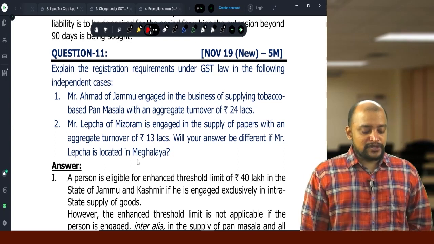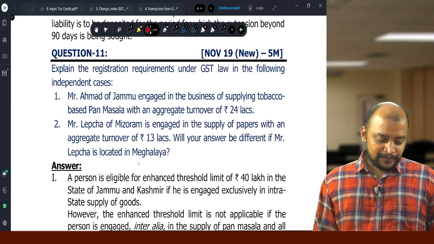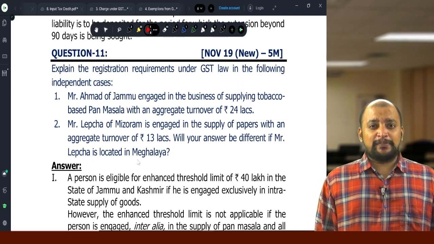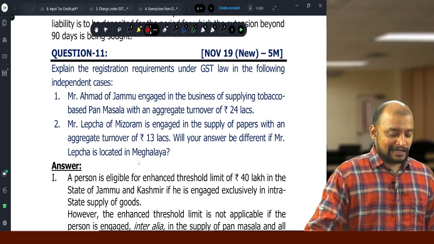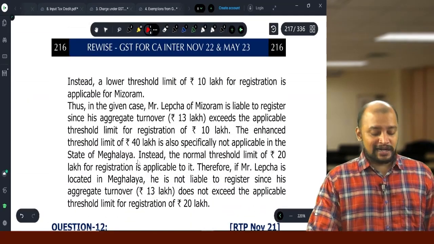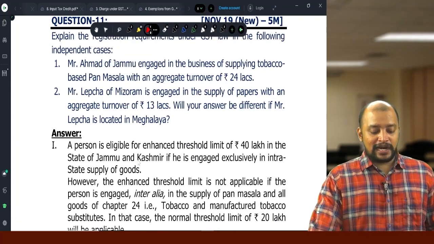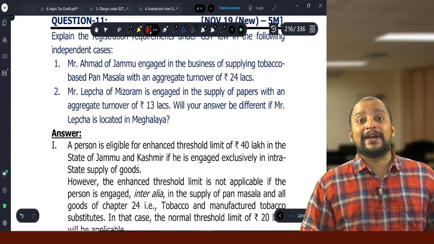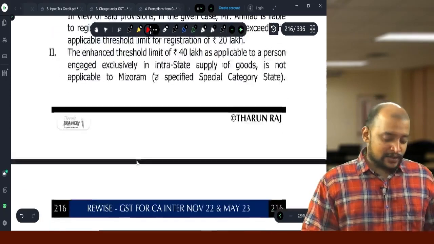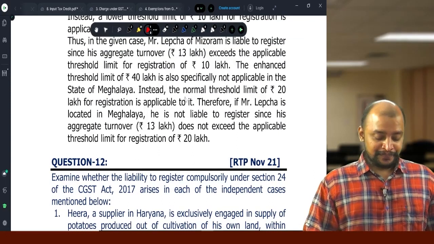Mr. Lepcha of Mizoram is engaged in supply of papers with an aggregate turnover of 13 lakhs. So, Mizoram, the applicable limit will be 10 lakhs, here it is 13 lakhs. Therefore, they exceeded 10 lakhs, they are liable to get registered. What will be your answer if Mr. Lepcha is located in Meghalaya? For Meghalaya, limit will be 20 lakhs, as the aggregate turnover does not exceed 20 lakhs. So, therefore, they are not required to get registered.